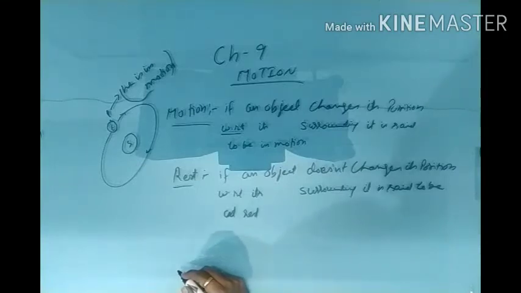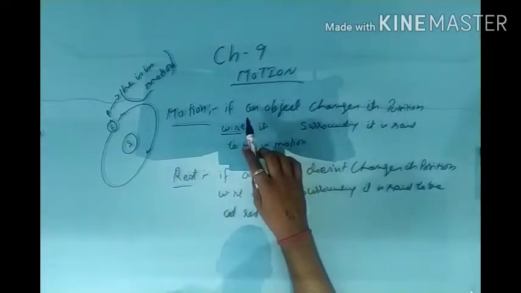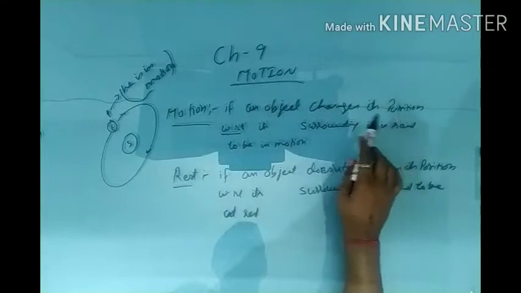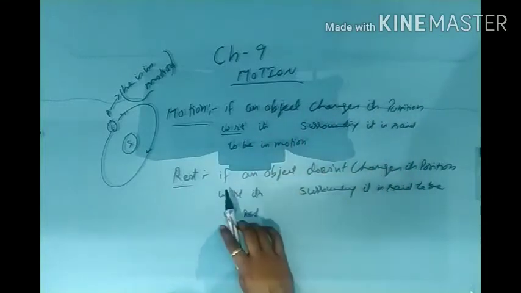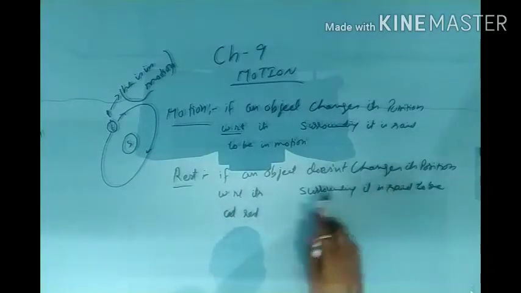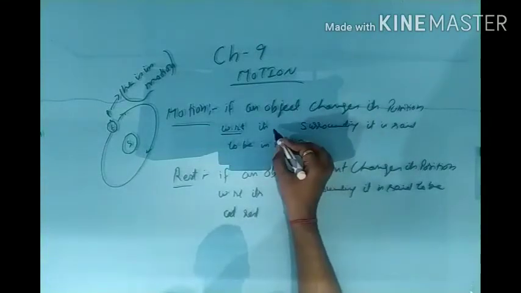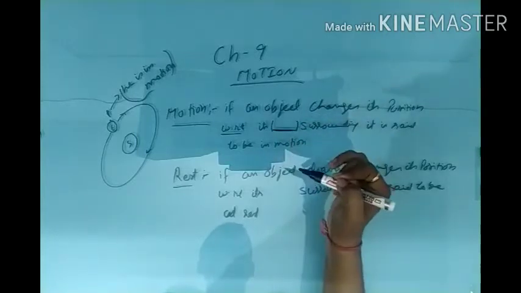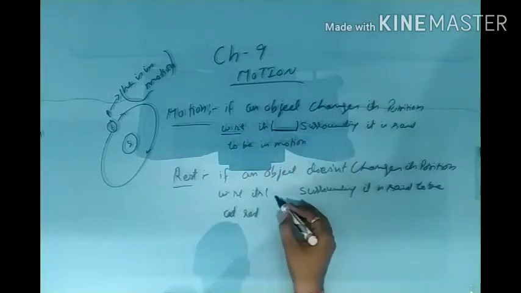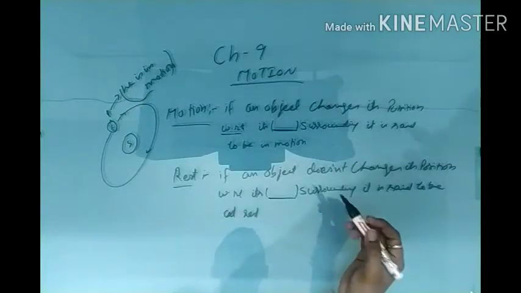So to clear this concept, please look at this definition carefully. I have written, if an object changes its position with respect to its surrounding, it is said to be in motion. And if an object doesn't change its position with respect to its surrounding, it is said to be at rest. I have already given a space here. It means something we have to write here, which will give us the perfect definition. Now what is it?